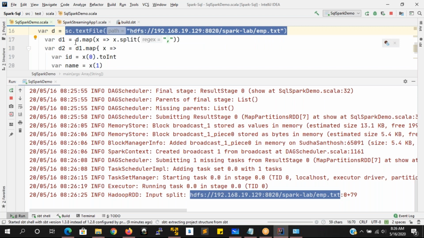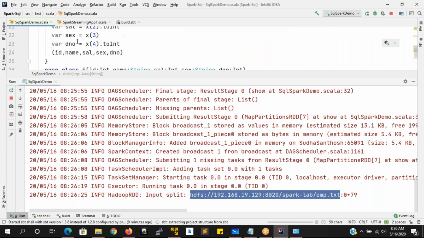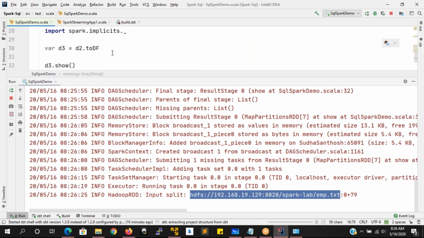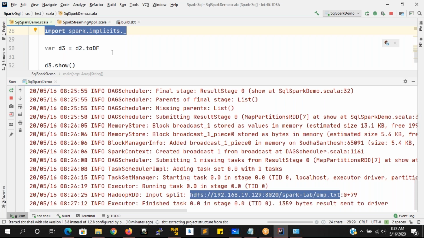Once it is read, it performs these operations and converts it to a data frame object. In order to convert it to a data frame object, you have to import this package explicitly: import spark.implicits._. That should be imported here, so then only you will be able to do operations like toDF that you are going to see here.